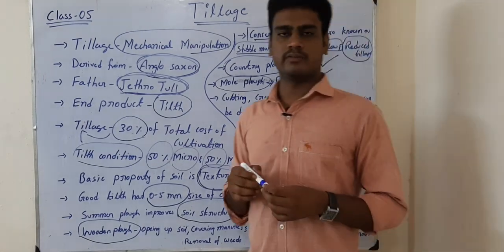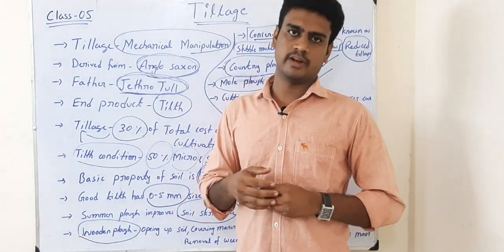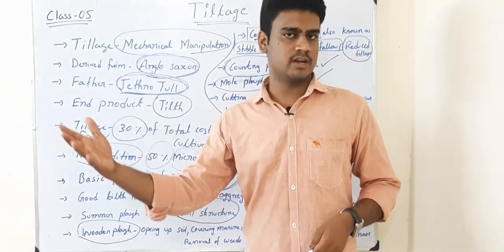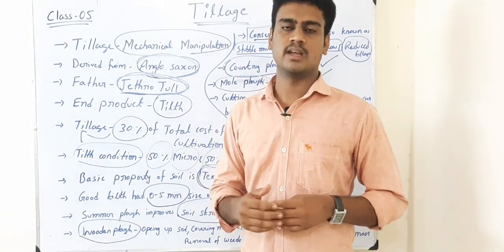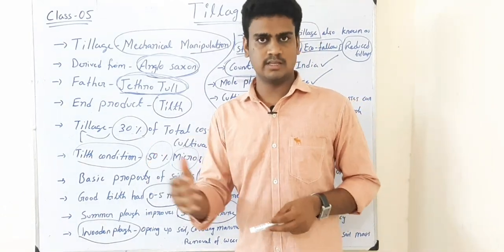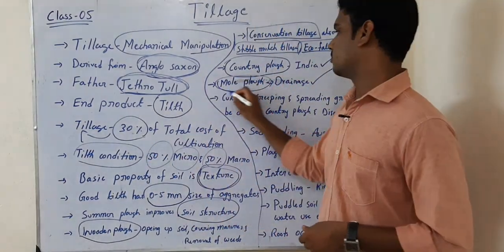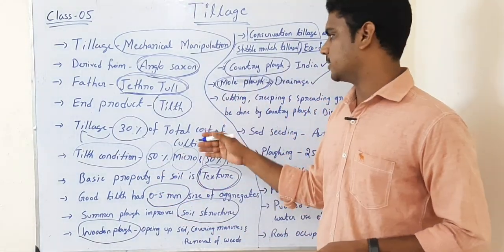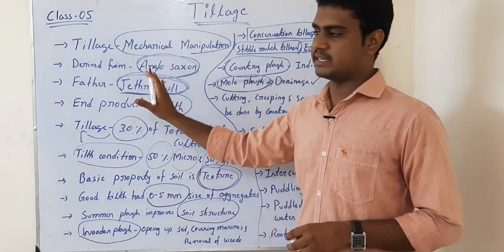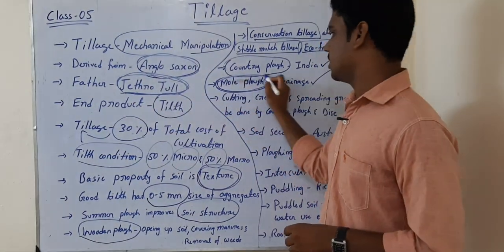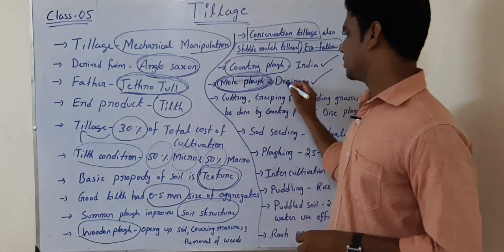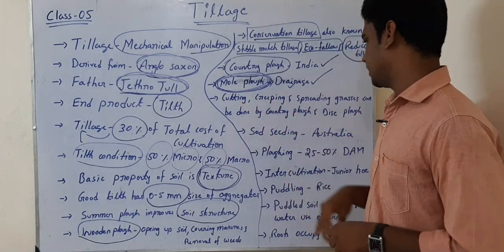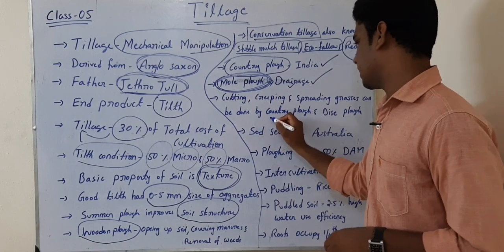That means after we apply irrigation to the field, the excess amount of water we have to send out from the field. That we call drainage in agriculture. So to send it out, we use the plow called mole plow. Subsurface and others are there; when that particular topic comes, we will go in depth. For tillage practices, I'm just giving an introduction. So the mole plow is used for drainage.